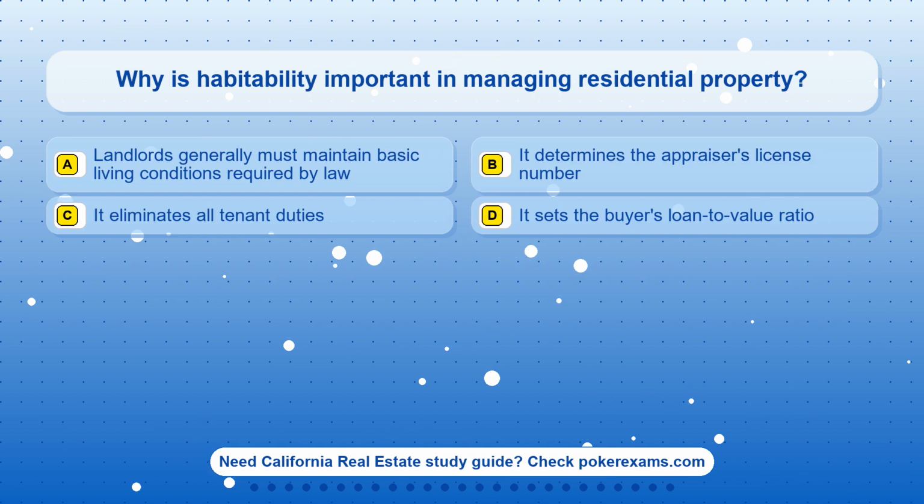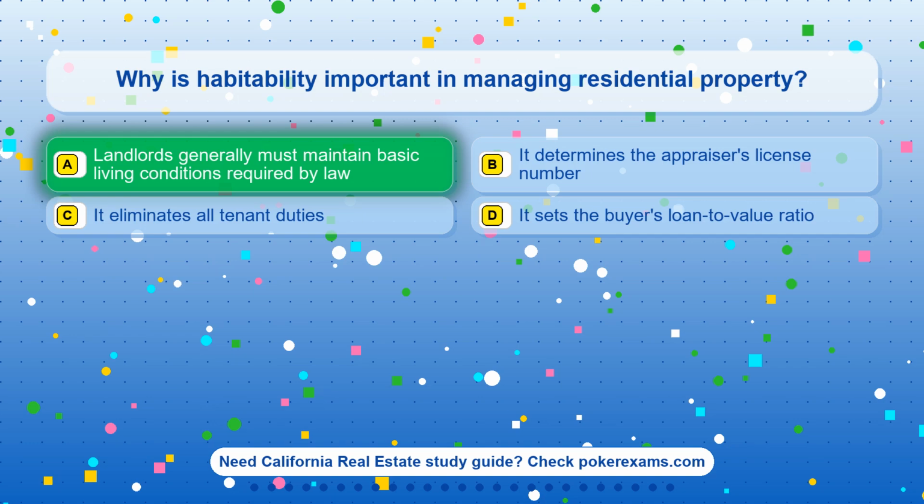Question 14. Why is habitability important in managing residential property? Option A, landlords generally must maintain basic living conditions required by law. Option B, it determines the appraiser's license number. Option C, it eliminates all tenant duties. Option D, it sets the buyer's loan-to-value ratio.